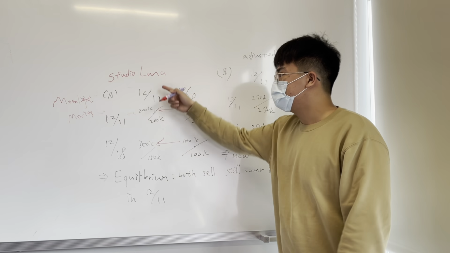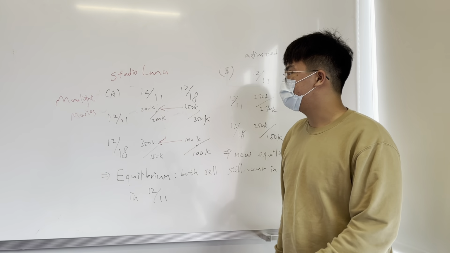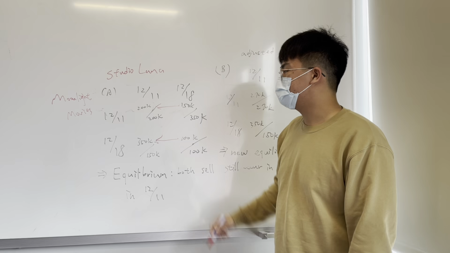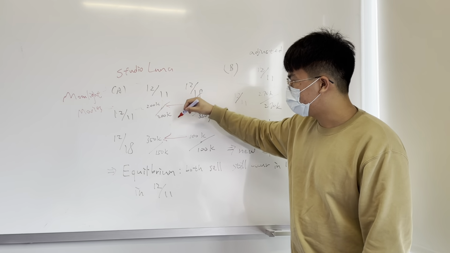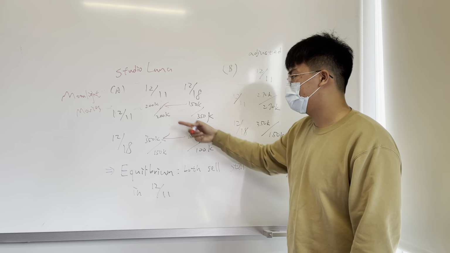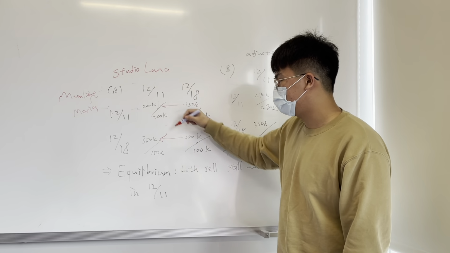Now, if Studio Luna chooses to release on December 11, Moonlight Movies will choose December 11 because 200,000 is more than 150,000.